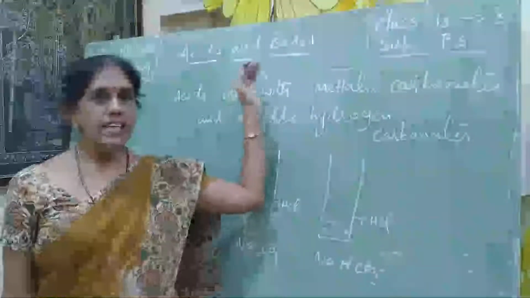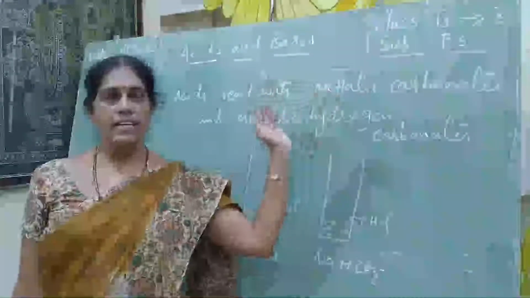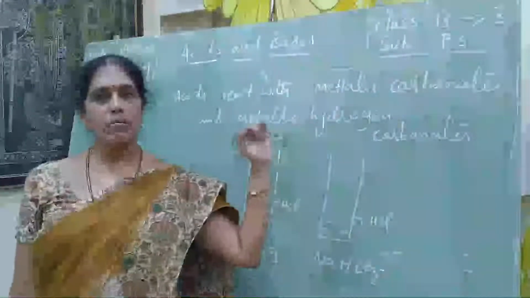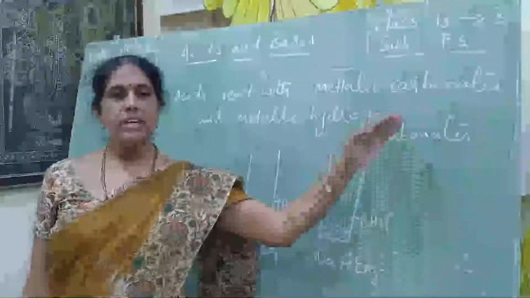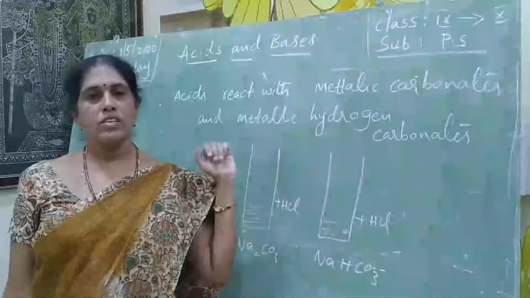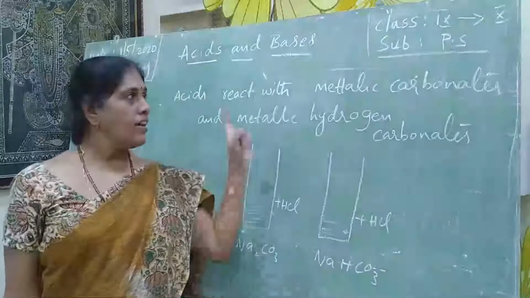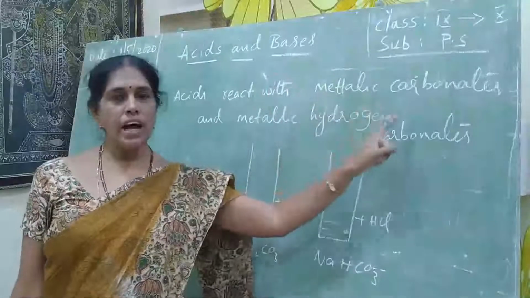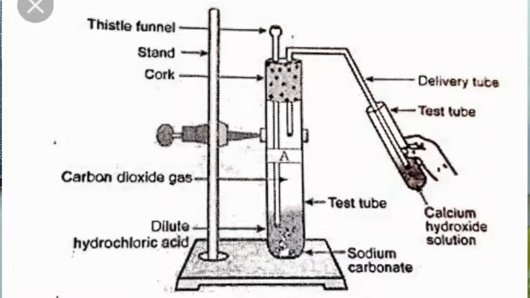When acids react with metallic carbonates or metallic hydrogen carbonates, they liberate carbon dioxide gas. So that is the activity. The aim of the activity is to show that when acids react with metallic carbonates or metallic hydrogen carbonates, carbon dioxide is liberated.